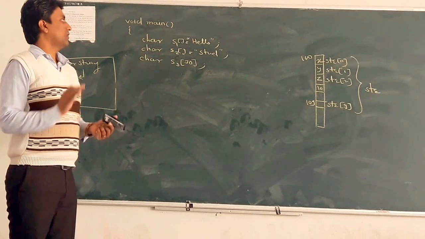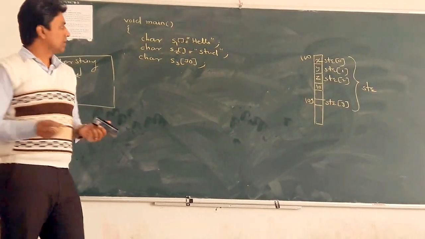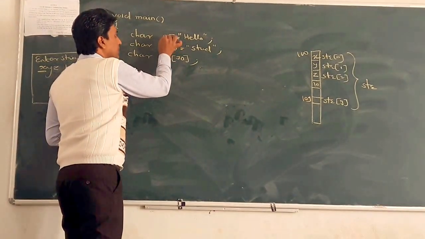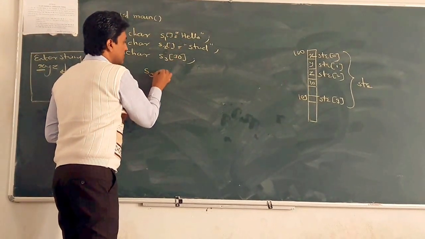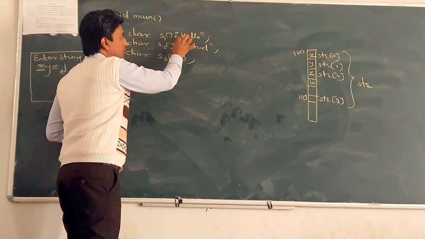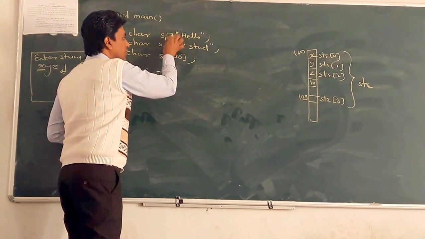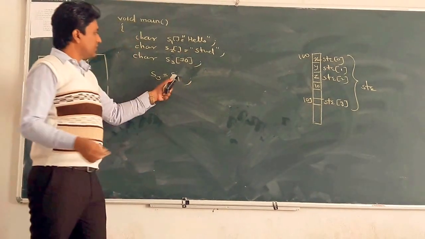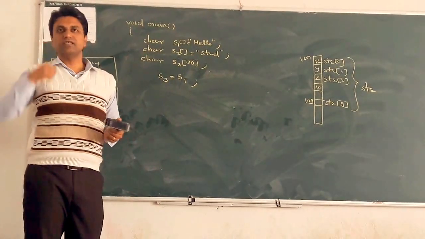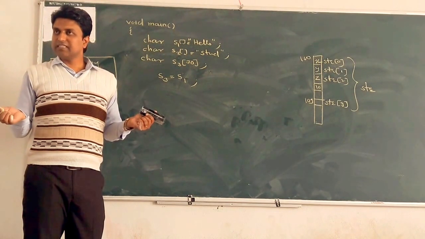Clear? Okay. Now what is my question? Now we want to copy s1 or assign s1 to s3. Whatever string is in s1, we want to copy it into s3. Like that. Only copy.